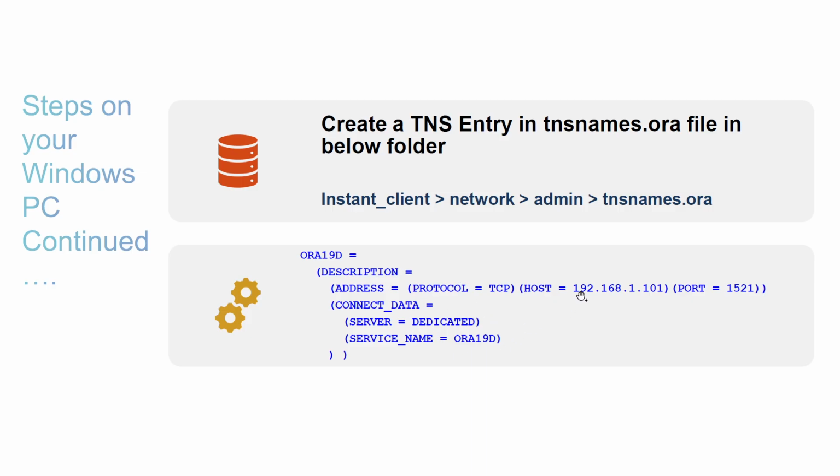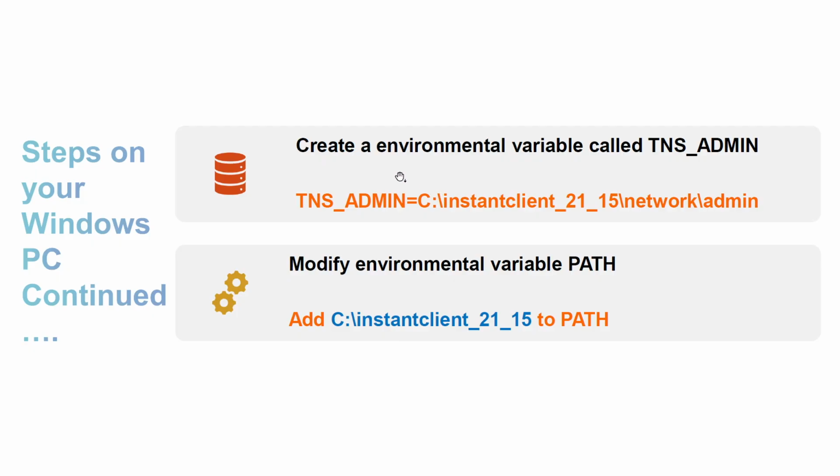This entry says this is the server name where the database is running. You can either specify the IP address or the server name. This is the port, the database port or listener port. This is the service name of the Oracle database that you want to connect to. Now, you don't have to match this and this. You can give here whatever name you want to call your database. So this is your friendly name, and this is the service name of the Oracle database. You can't change this, but you can definitely change this. If you want to keep them the same, it also doesn't matter. You can keep the same, or you can keep it different.